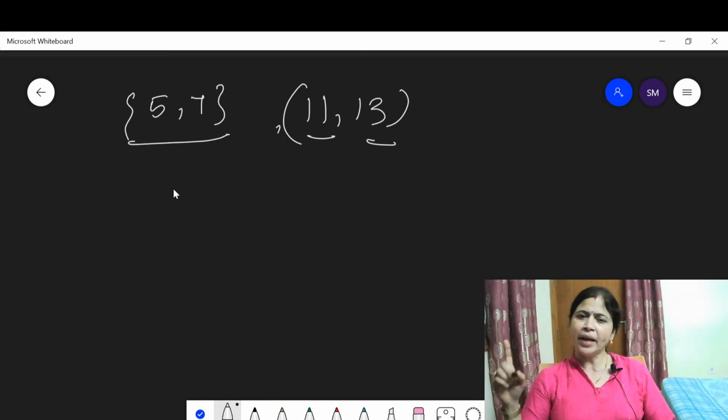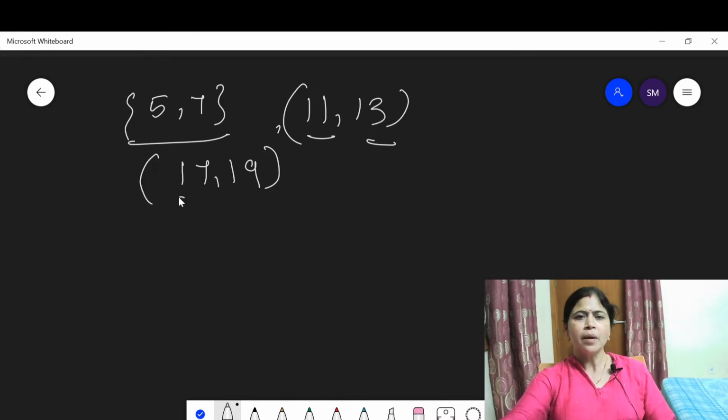Next, 17 and 19 are twin primes because both are prime numbers. 19 and 21 are not twin primes because 21 is not a prime number. 21 and 23, and 23 and 25, are not twin primes either.